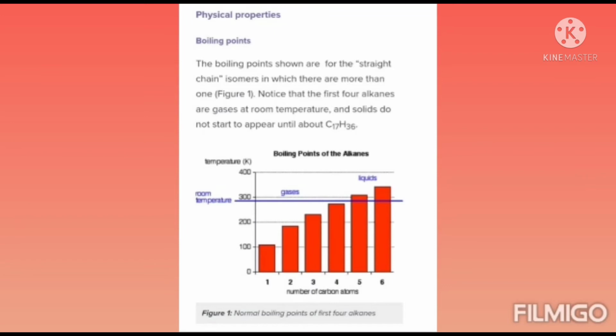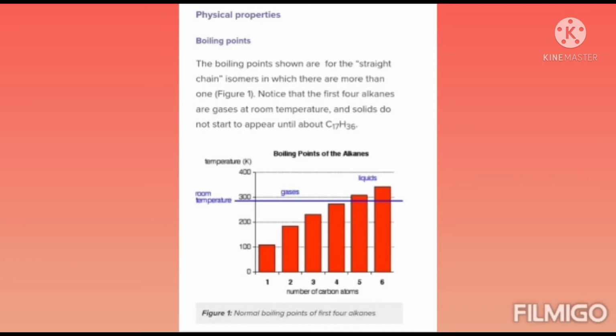These four gases are gases at room temperature, and solids do not start to appear until about C17H36.